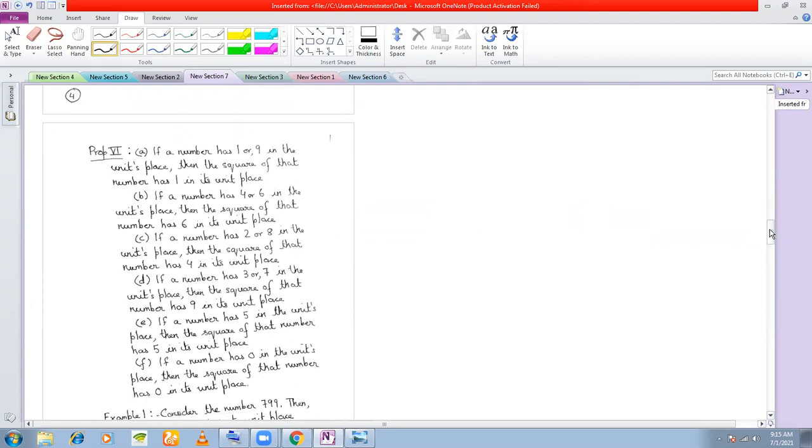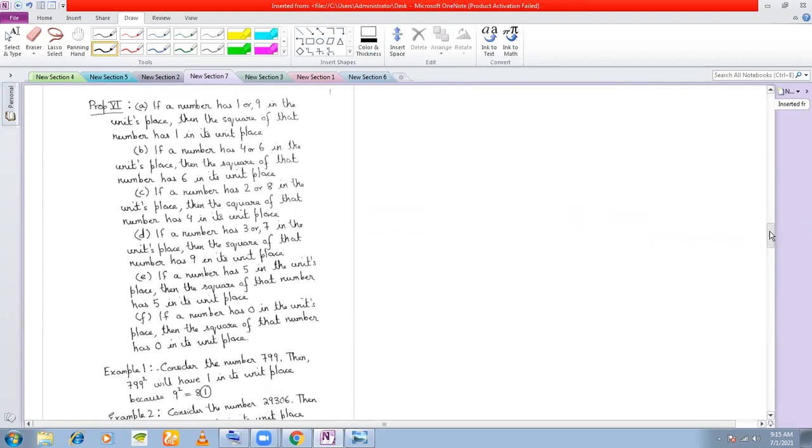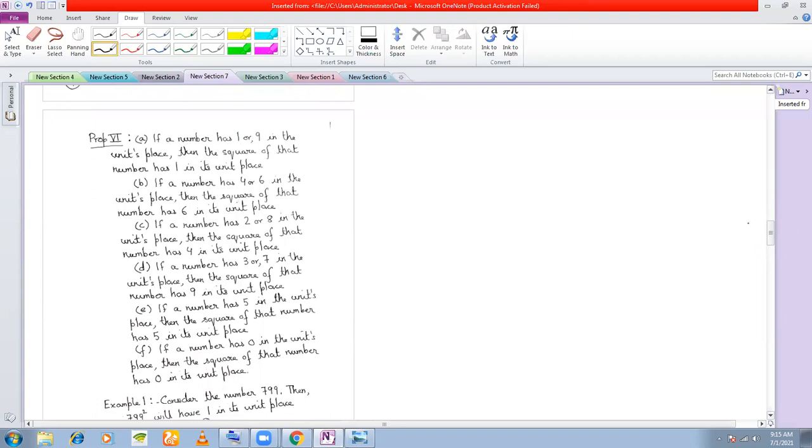Property 6 is very important. Understanding of property 6 is very important. See, any number which has 1 or 9 in the unit space. The property is: if any number has 1 or 9 in the unit space, the square of that number will have 1 in the unit space. You need to understand this property very well.